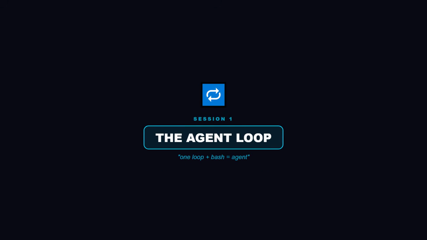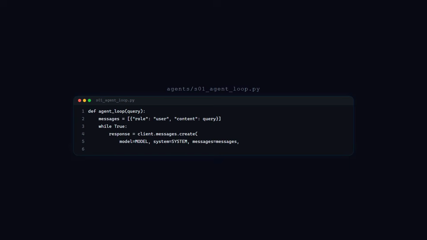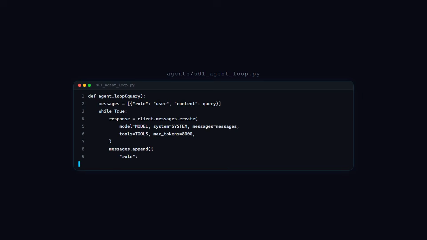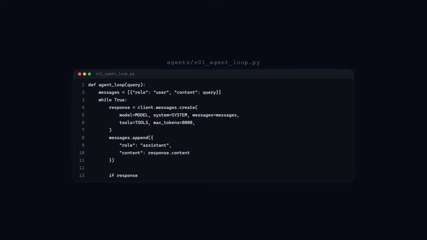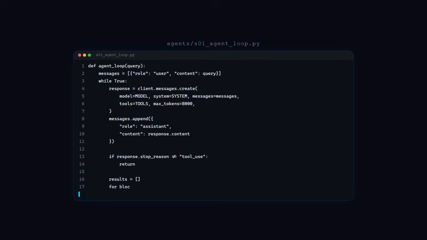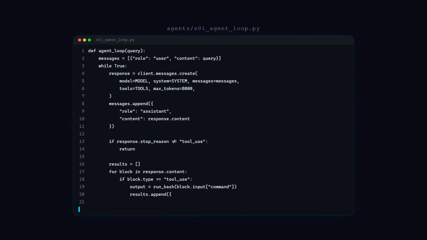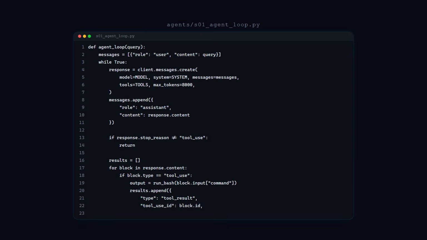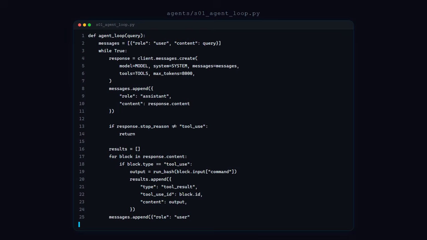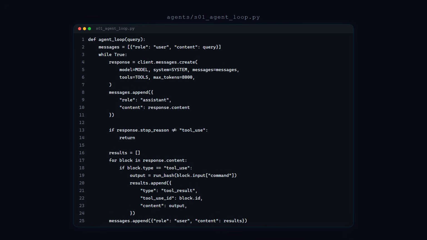Code time. We're following session 1 from the open source learn-claude-code repo, link below. Import the Anthropic client. Define one tool, bash. That's a Python function that runs a shell command and returns the output. Now the loop, a function called agent loop. Take a query. Start a messages list with the user's question. While true, send messages to Claude along with the bash tool definition.